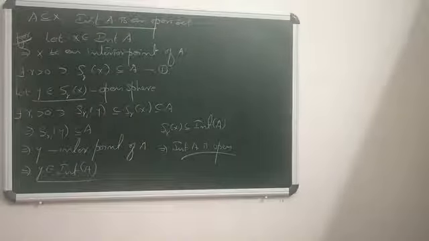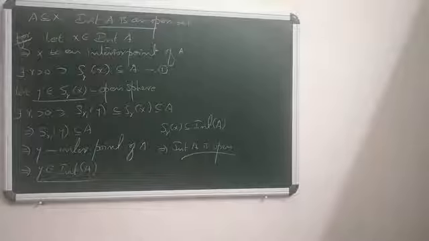So interior A is always open. If A is a part of X, what is interior A? A point x is an interior point of A if it is the center of an open sphere contained in A. Then the set of all interior points of A is interior A, and that interior A is always an open set. Clear?